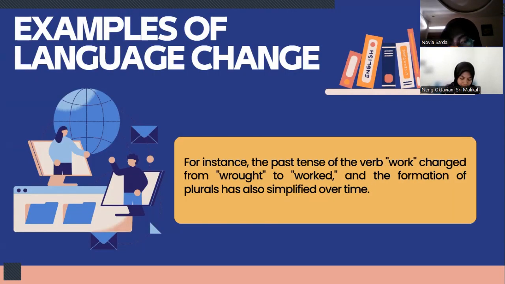And we talk about examples of language change. Historical examples of language change illustrate this concept well. For instance, the past tense of the verb work changed from work to worked, and the formation of plurals has also simplified over time. Pronunciation changes are evident as well. The Old English word halafordum was simplified to Lord for easy pronunciation.